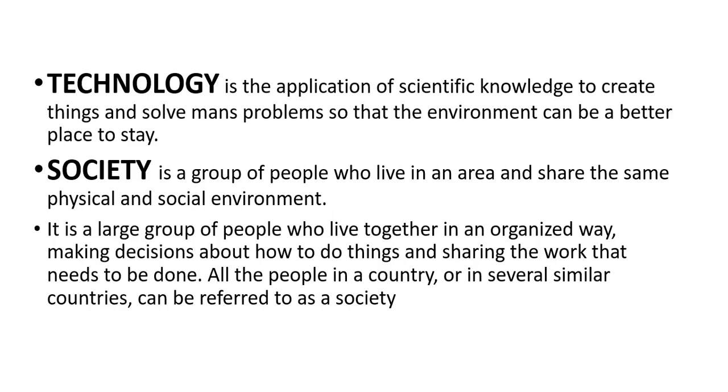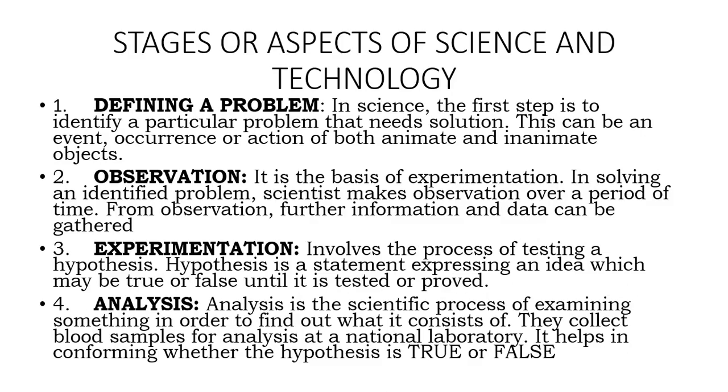And the last one is society. Society is a group of people who live in an area and share the same physical and social environment. It can be likened to a large group of people who live together in an organized way, making decisions about how to do things and sharing the work that needs to be done. All the people in a country, in a state, or in several similar countries can also be referred to as a society.